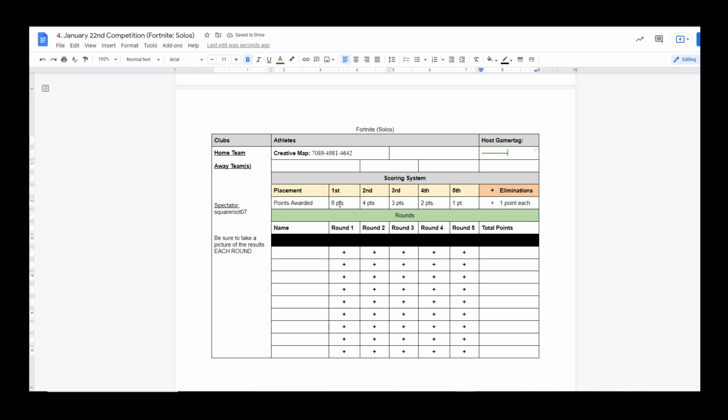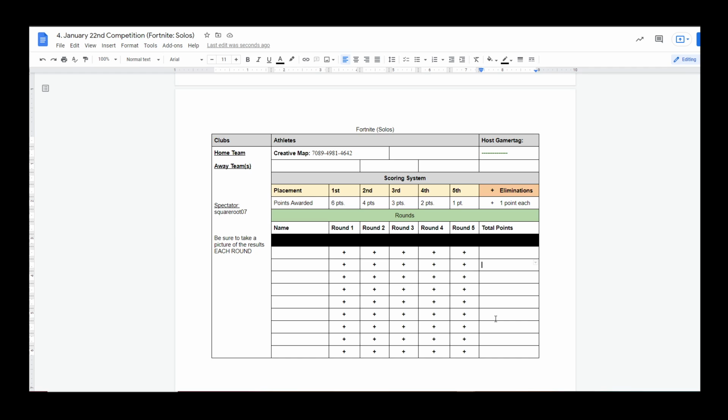The point system is as follows. First place gets 6 points. Second place gets 4 points. Third, 3, and then 2 and 1, and so on. The eliminations are worth 1 point each. The names for each of the athletes will be placed here, and the scores for each round will be placed here. The number of rounds depends on the map as well as the date. So we have the potential of having 3 rounds or 5 rounds on Saturdays. But the total points will be collected here, and you will be notified who wins.